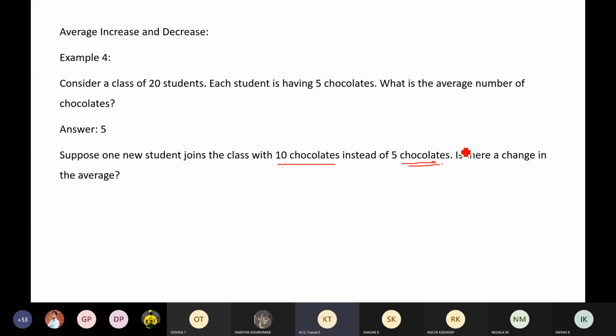Now here's my question. Will there be any change in the average? You should answer in terms of 3 types. You can either say, yes, sir, it will increase. Yes, sir, it will decrease. Or else you can say, no, sir, there will not be any change in the average at all. Tell me what will happen to the average. Will it increase? Will it decrease? Or will it remain the same?